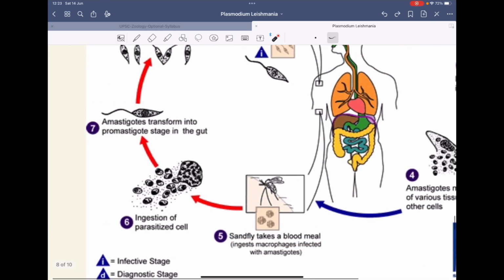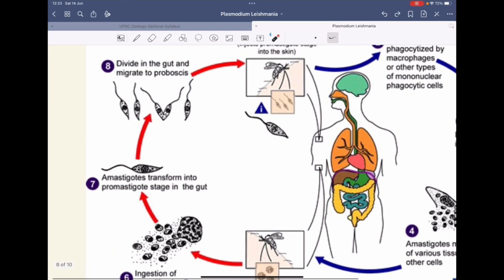Now, once it has been ingested by the sandfly, this amastigote is transformed into promastigote in the gut of the sandfly. Inside the gut, this promastigote will undergo binary fission.